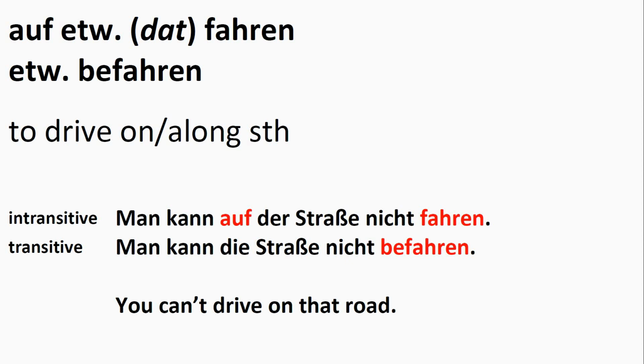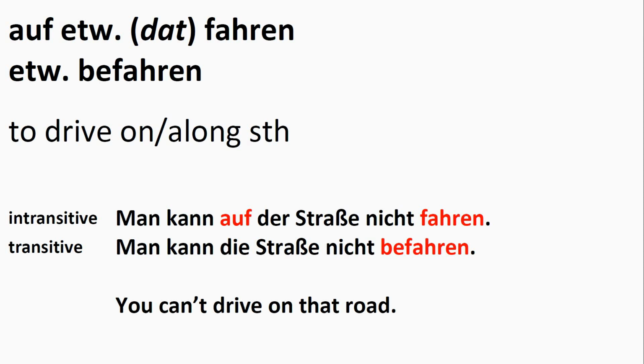Now, here we have two sentences. The first one with the intransitive verb, Man kann auf der Straße nicht fahren. And the second sentence has the same meaning, but here we use the transitive verb befahren. Man kann die Straße nicht befahren. These two sentences mean the same. You can't drive on that road.